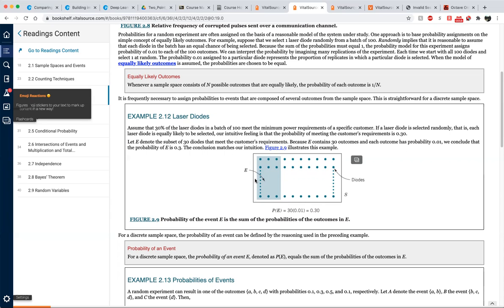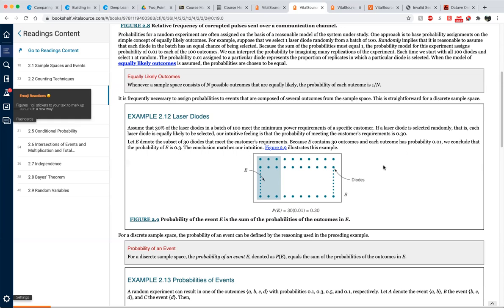For each diode, whether or not it is one of the 30 that satisfy the minimum power requirement, the probability is going to be 1 over n. Keep in mind this is 1 over 100 in this case. Let me finish reading the problem.